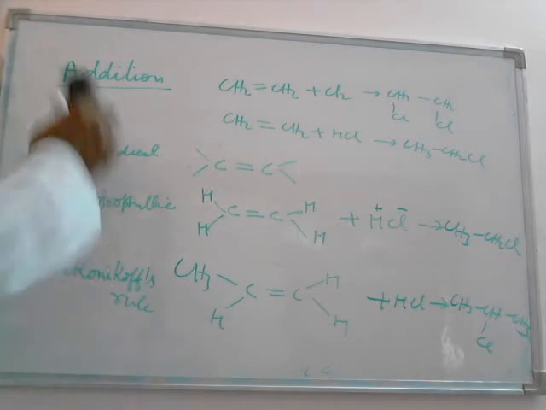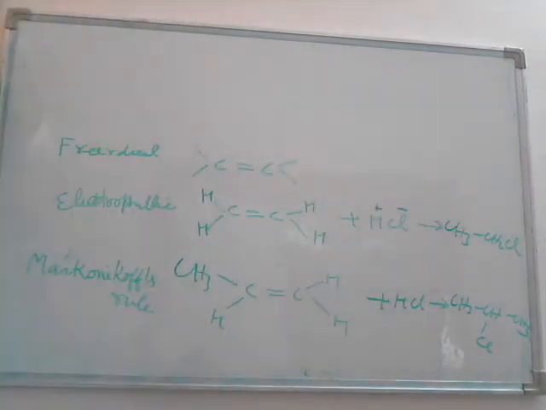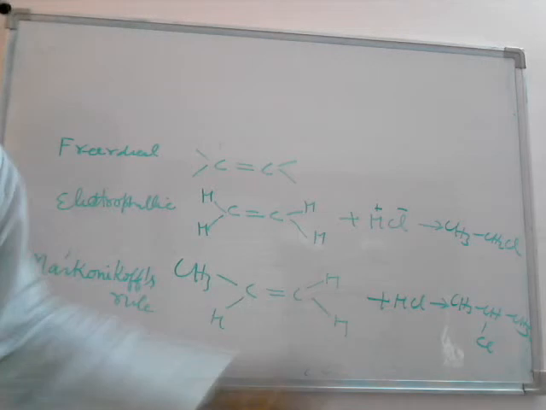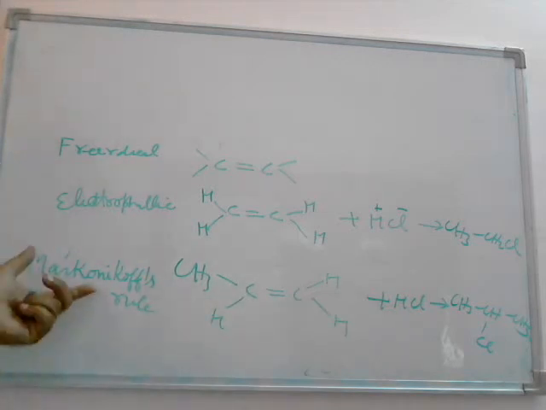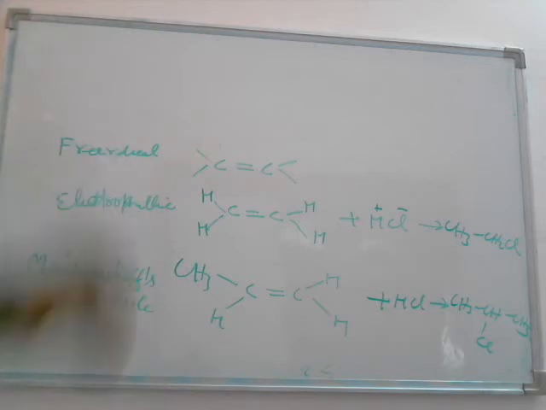Now if we see the mechanism, why does the Markovnikov rule take place here? Why is the chlorine added to the carbon carrying fewer hydrogens? Why is the chlorine not attached to this one? What is the reason? I told you the Markovnikov rule, but the Markovnikov rule is a rule which is made up on the facts. Now what are the facts?